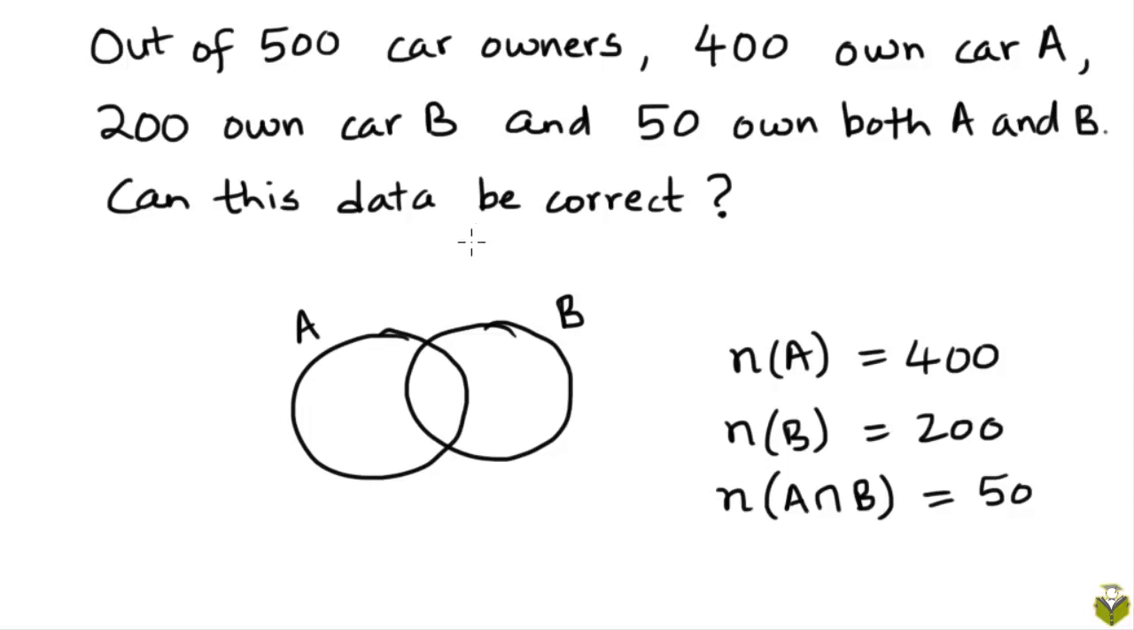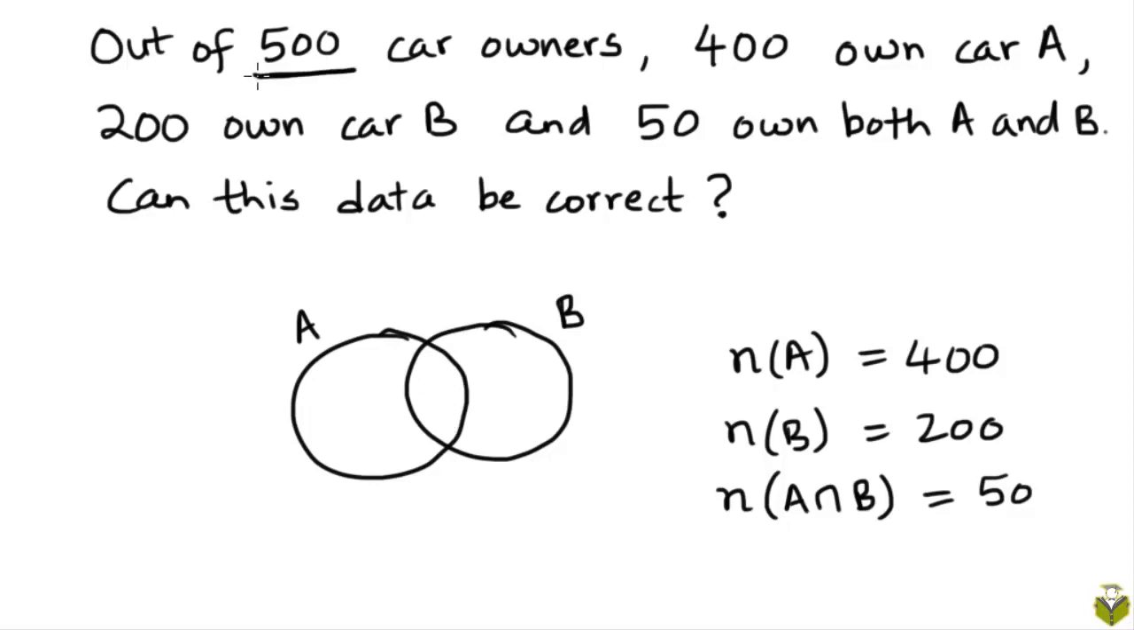That's the question asked. Well, just looking at these three values, there doesn't seem anything wrong with the data. If you have 400 people who own car A, 200 owning car B, it's possible that 50 of them could own both the cars. It's possible that if this circle has a size of 400, this circle has a size of 200, the region of overlap could have a small size of about 50 people.